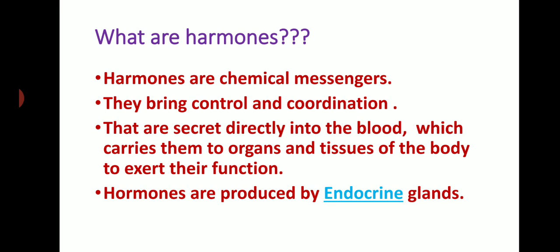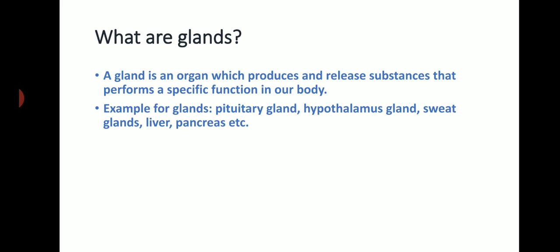So how are the hormones produced? Hormones are produced by endocrine glands. Glands produce the hormones. Then what are glands? Do you know about glands? A gland is an organ which produces and releases chemical substances that perform a specific function in our body. So glands are the parts of our body that secrete chemical substances, and each chemical substance does its own function.